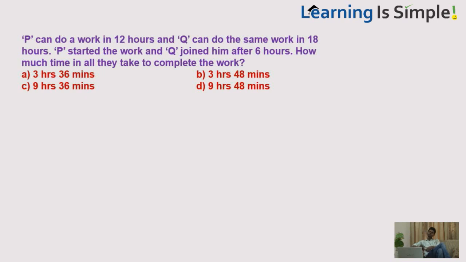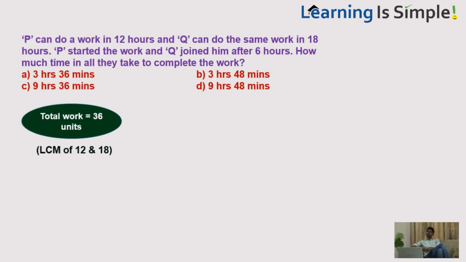So, first you assume the total work. That should be the LCM of 12 and 18. Multiples of 18: 18, 36. The next multiple of 18 is 36, which is divisible by 12 also. So the LCM of 12 and 18 is 36. I assume the total work to be 36 units.